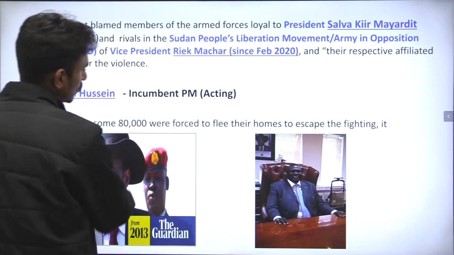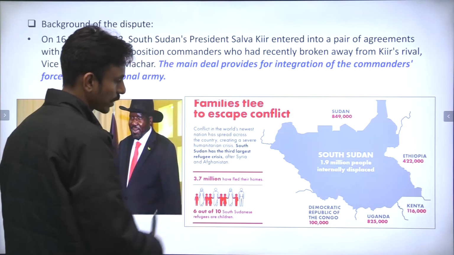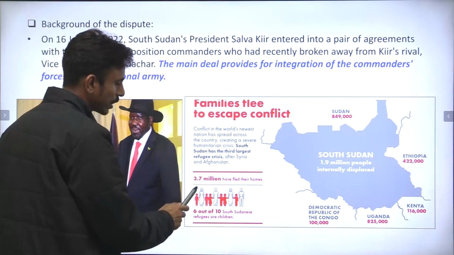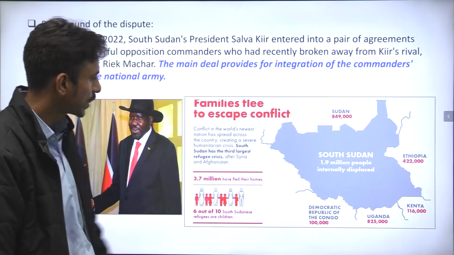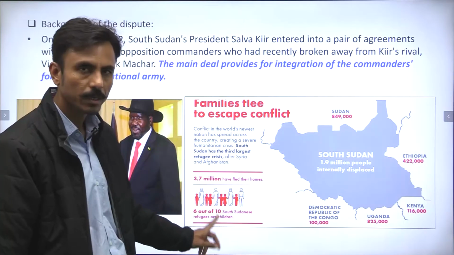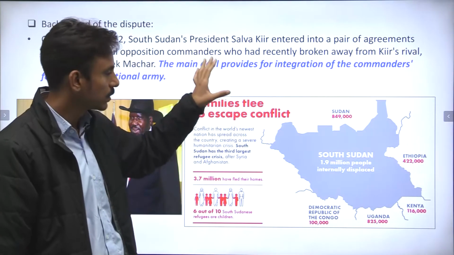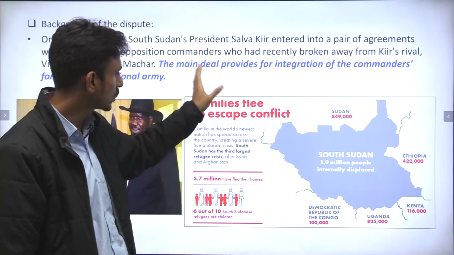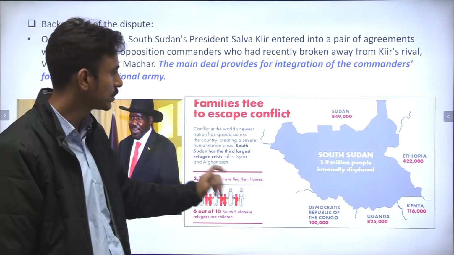As you can see, South Sudan has the third largest refugee crisis after Syria and Afghanistan, and around 3.7 million people have fled their homes, and 6 out of 10 South Sudanese refugees are children, right? So again, UNHCR, the United Nations High Commissioner for Refugees, would take care of this refugee crisis.